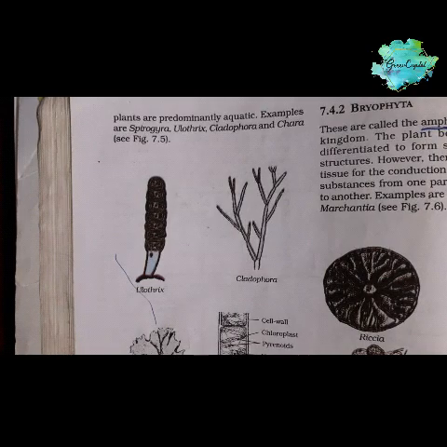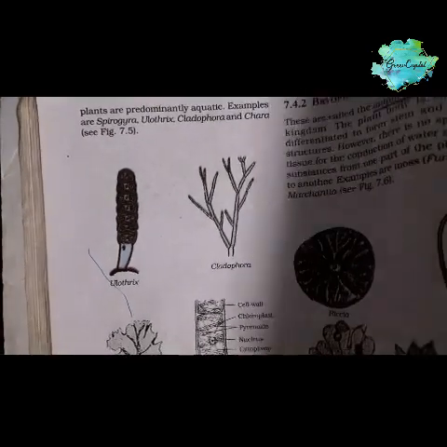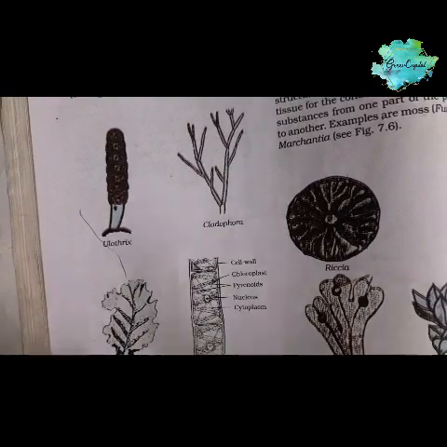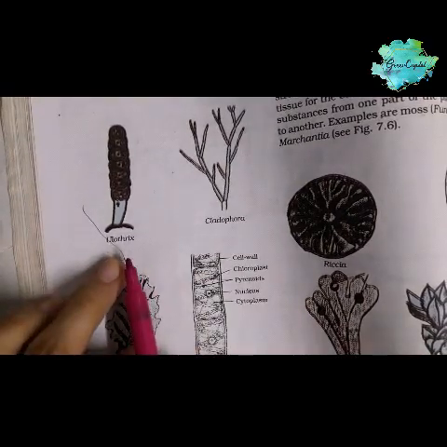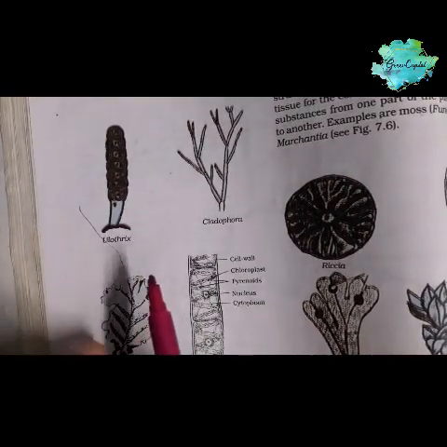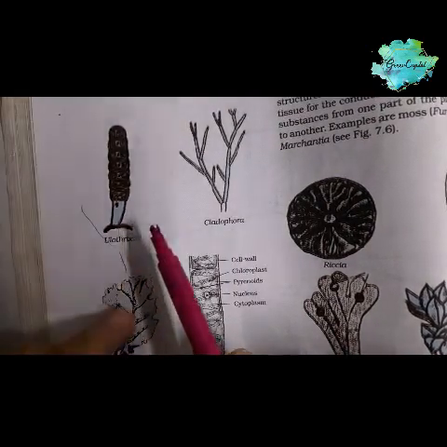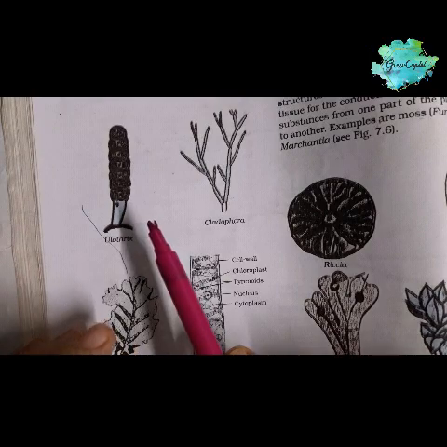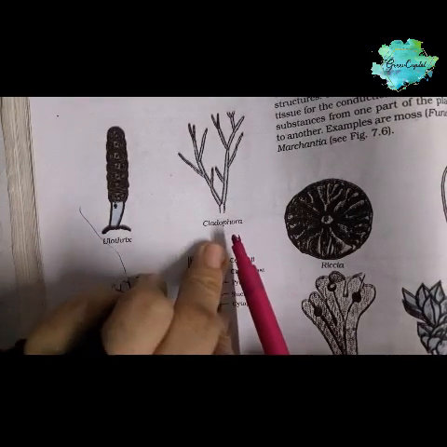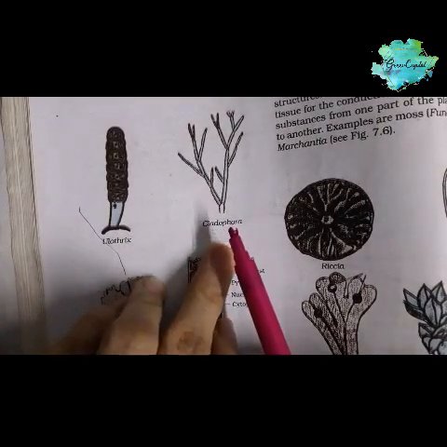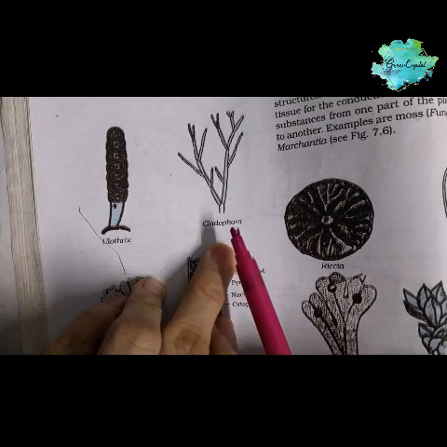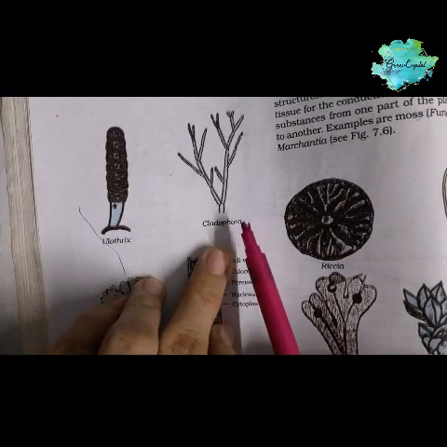Let's go through where we find each. Ulothrix is a green algae, generally found in fresh water and sometimes marine water also. Cladophora is also a green algae, found in both marine water and fresh water.